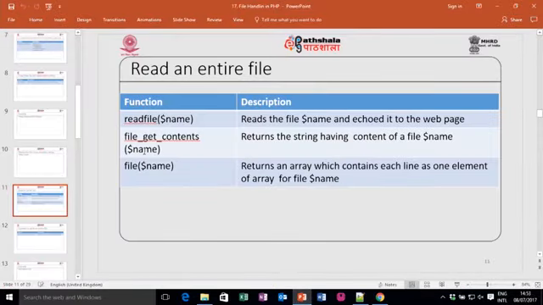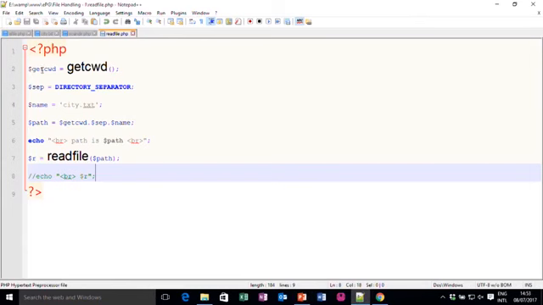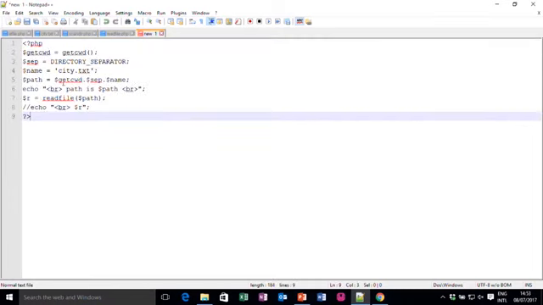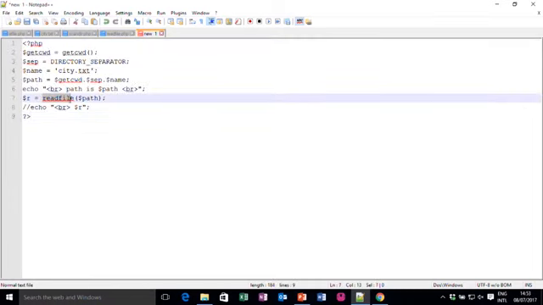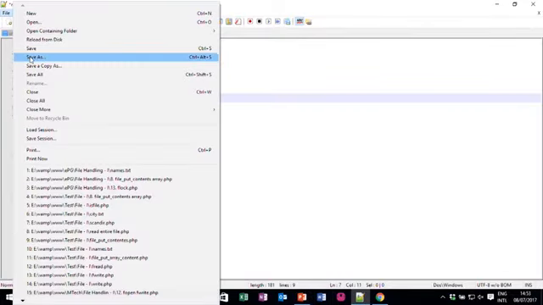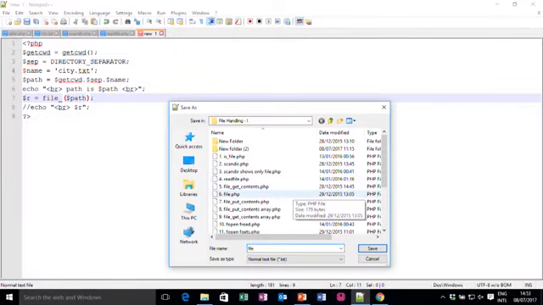In the same way there is another function, file_get_contents. It returns a string having the content of the file. So, let me show you by typing another code. I just need to change only one line. Copy it, let me paste it, but instead of readfile, now I will write file_get_contents. Okay, save this one. The function name is file_get_contents. So, I save this one as file_get_contents.php.